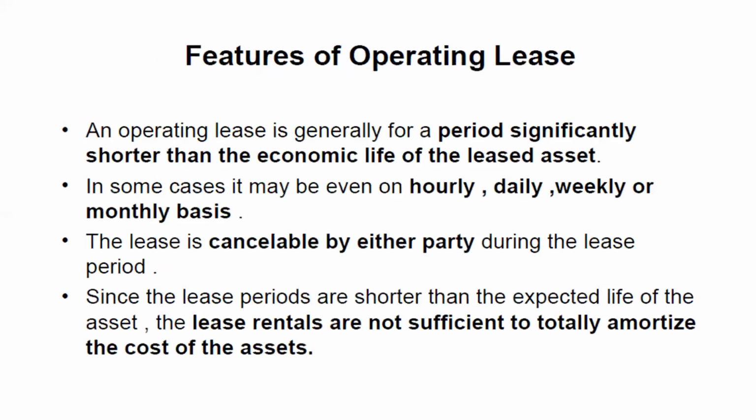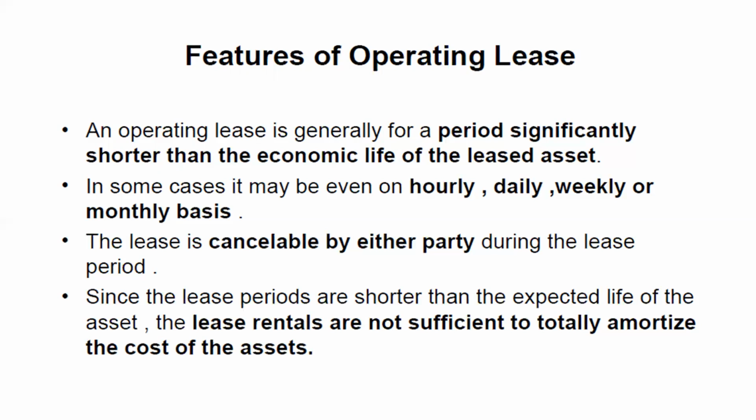So now the features of an operating lease. You can easily make the list of the features, understanding the meaning of it. An operating lease is generally for a period significantly shorter than the economic life of the leased asset. The asset's life is more, whereas the contract undertaken for it is less. Therefore, the lessor can change many lessees during the life of the asset. This is one basic feature.